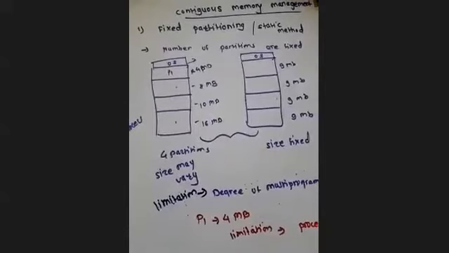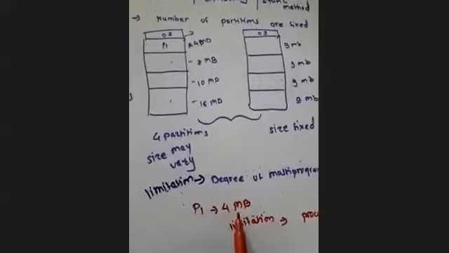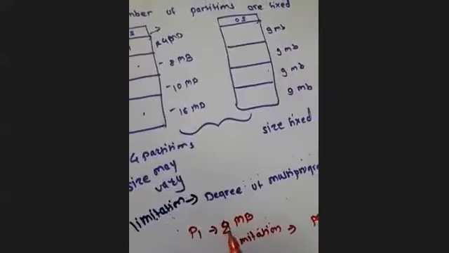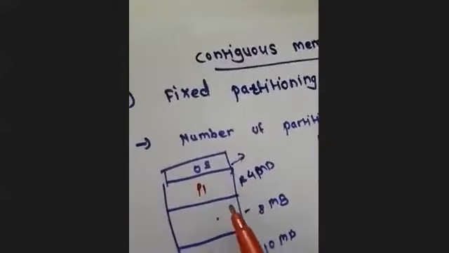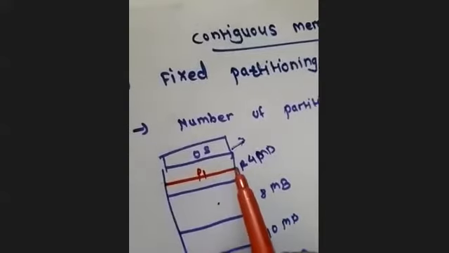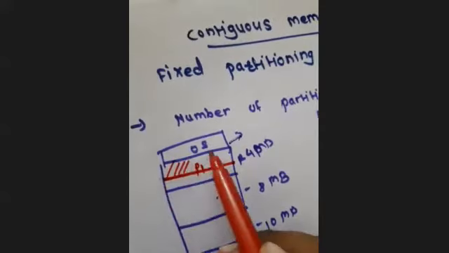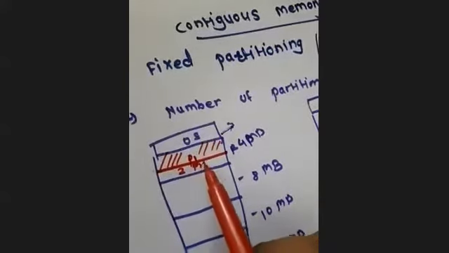Okay, now let's see a case where P1 arrives with 4 MB, or suppose this is 2 MB. So what will happen in this first partition? This is currently available, right? So I will allocate P1 here. It used only 2 MB, because it requires only 2 MB, so 2 MB is the remaining part.